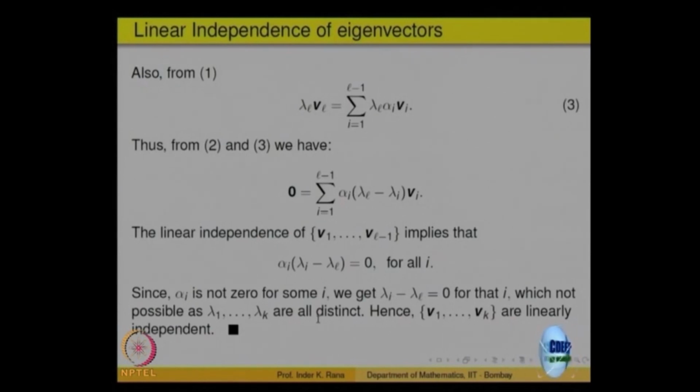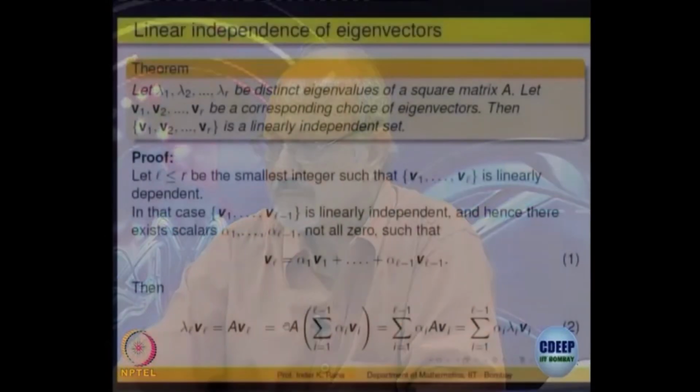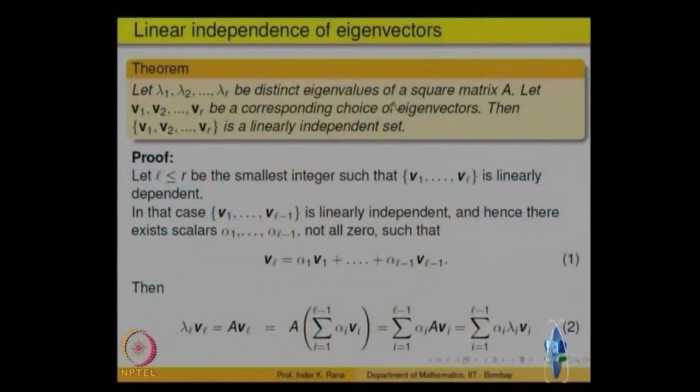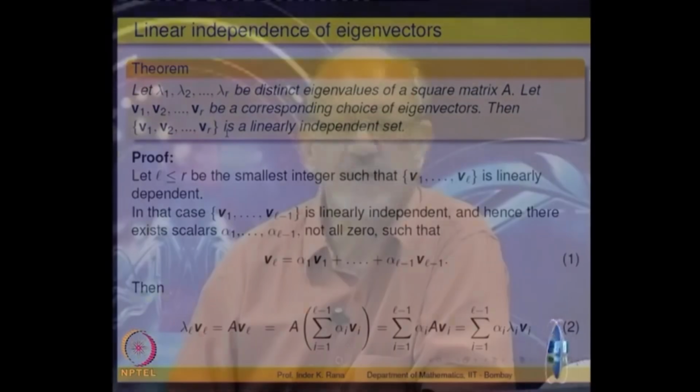So that means we assumed there is an L such that V1, V2, ..., VL is linearly dependent, and such a thing does not exist. That means all of them are linearly independent. So the theorem says that if lambda 1, lambda 2, ..., lambda r are distinct eigenvalues of a square matrix, and you pick an eigenvector for each one of these eigenvalues, V1, V2, ..., Vr, then that is a linearly independent set. That means the eigenvectors corresponding to distinct eigenvalues are linearly independent.